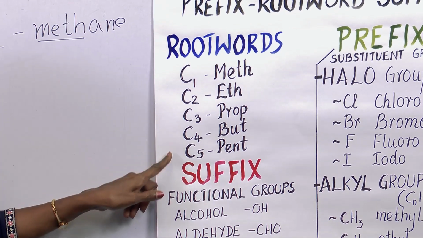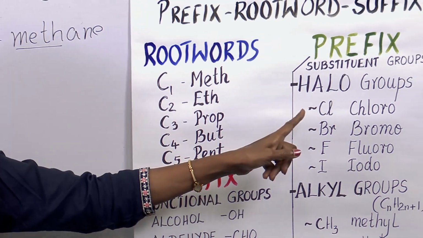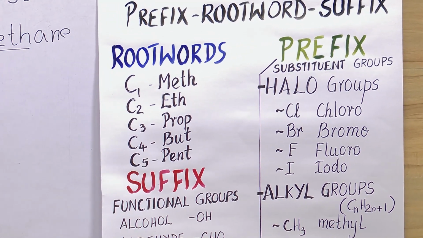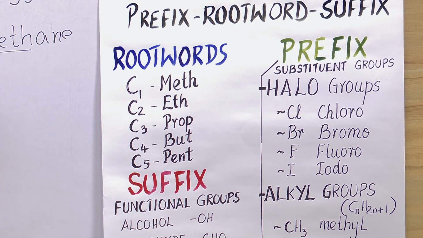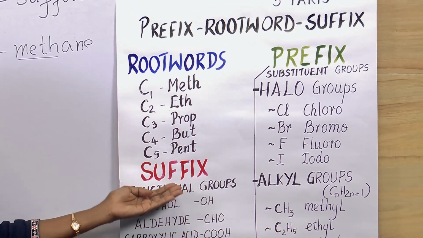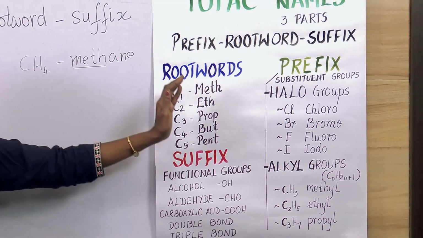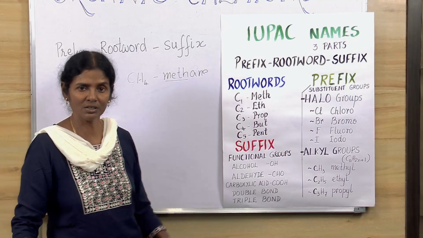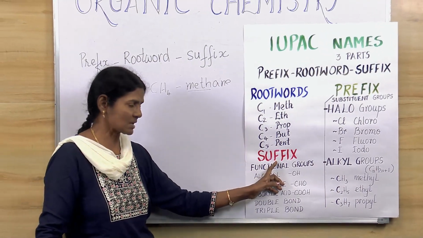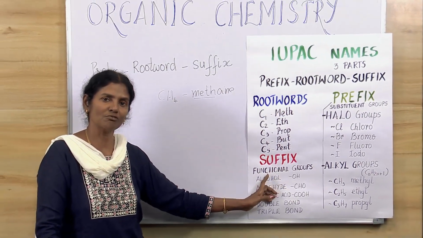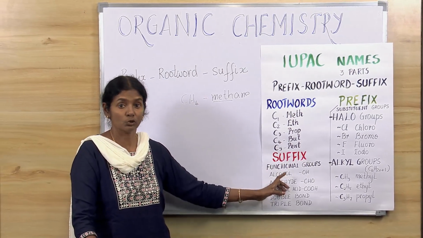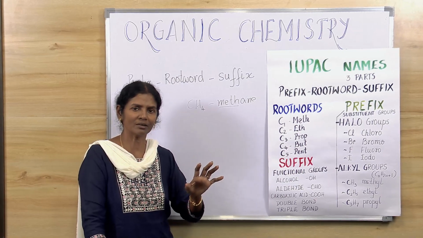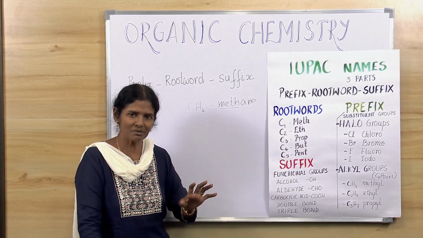Okay, now we go to the prefix. What is a prefix? Something that has to come before the root word. And then we have the suffix which has to follow the root word. Now let's go to the suffix first and then follow with the prefix. Suffix is nothing but it shows you the functional groups. You have to see, is there any functional group in this compound? Do we find any functional group?